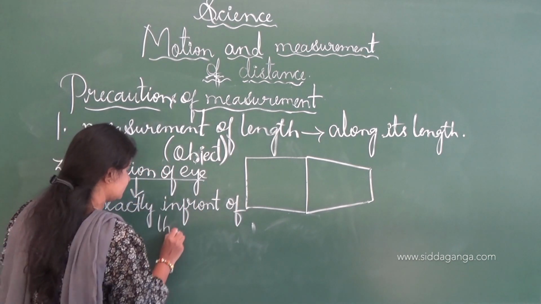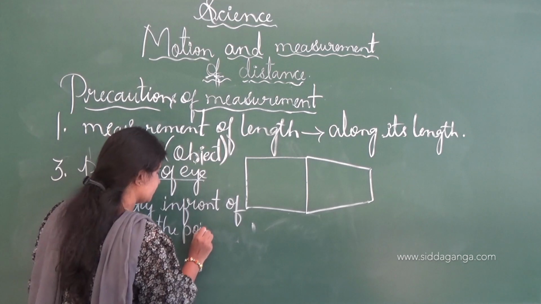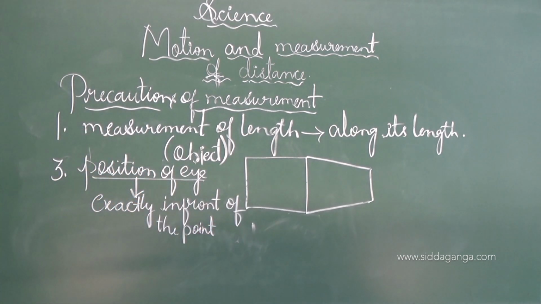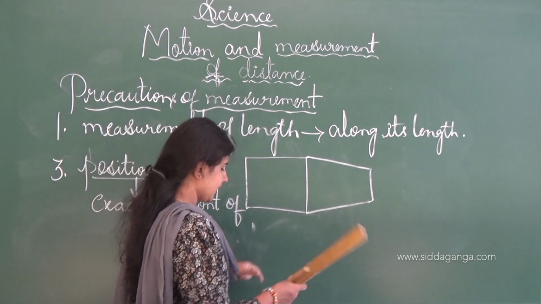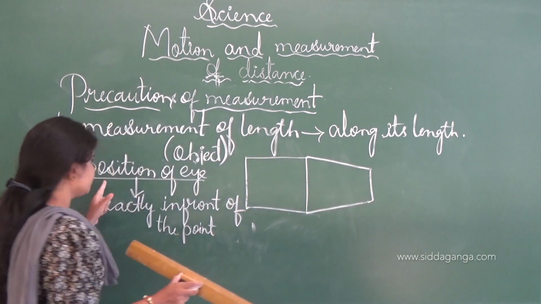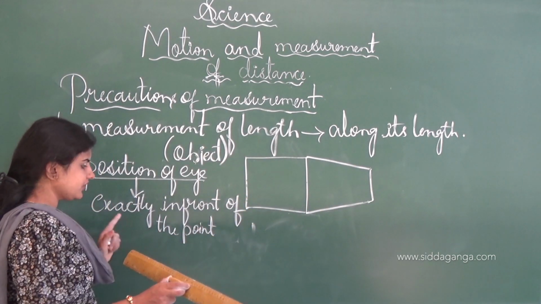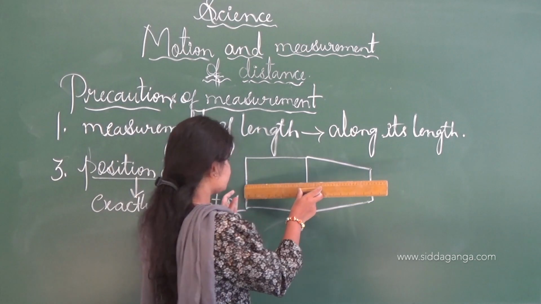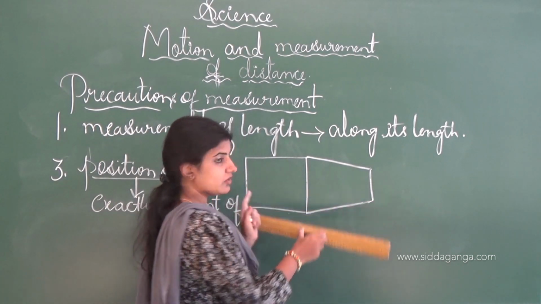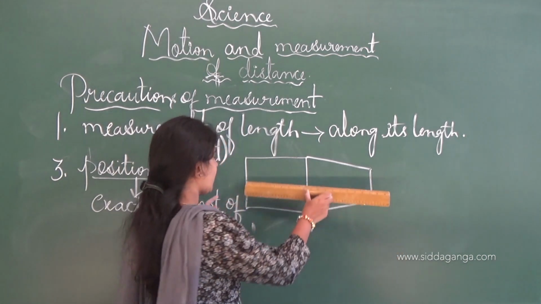See, the position of the eye is exactly in front of the point we have to measure. For example, if we have to measure a particular object like this, the eye is exactly in front of the point. We have to measure in a particular standing position, where eye contact will be there, and we can measure in an accurate way.